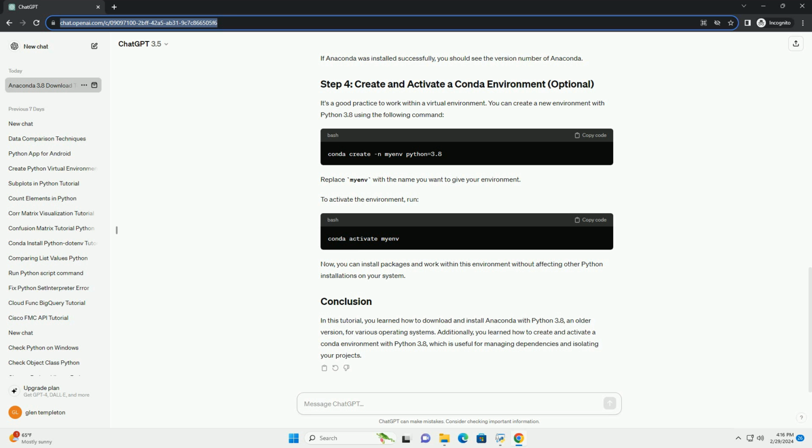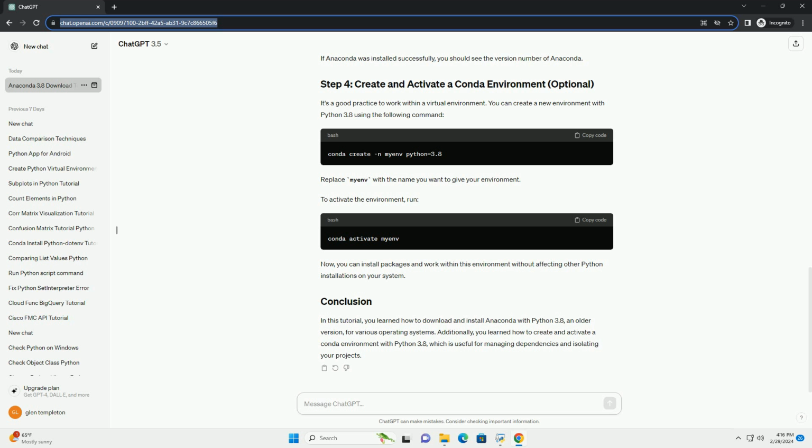Select the appropriate installer for your operating system, Windows, Mac OS, or Linux. For example, if you're using Windows, you might download the installer with a file name similar to Anaconda3-2020.02-Windows-x86_64.exe.